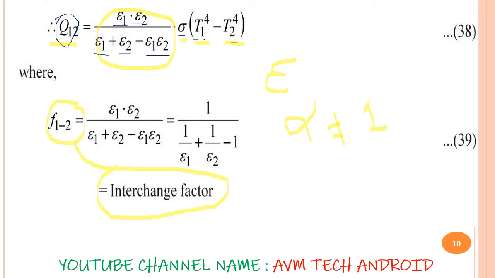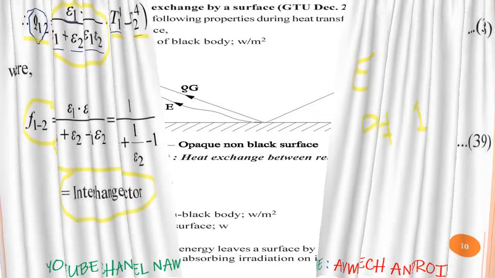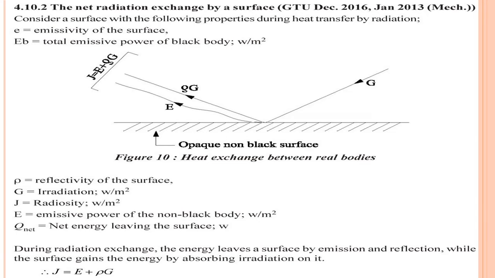I hope this theory is very clear to you, how we have to find out the net heat exchange between two parallel non-black bodies.